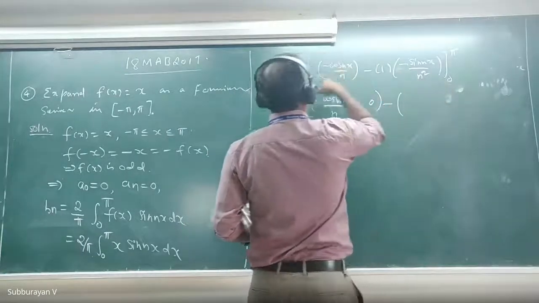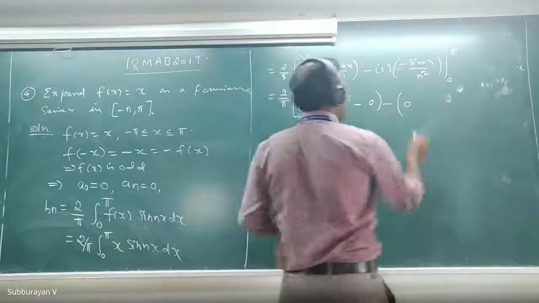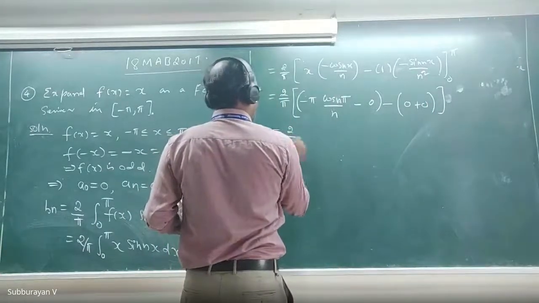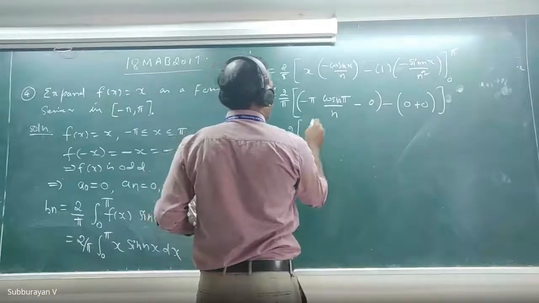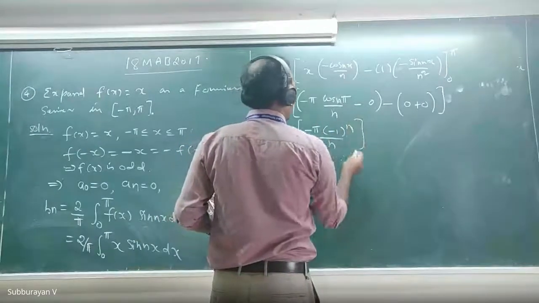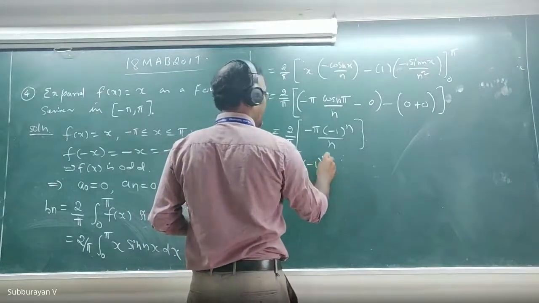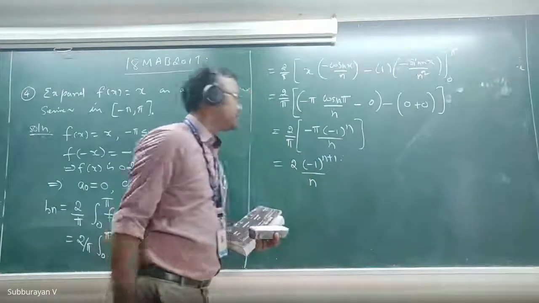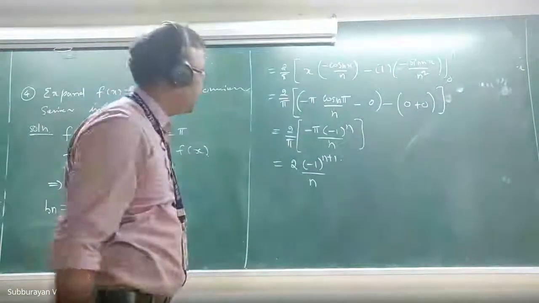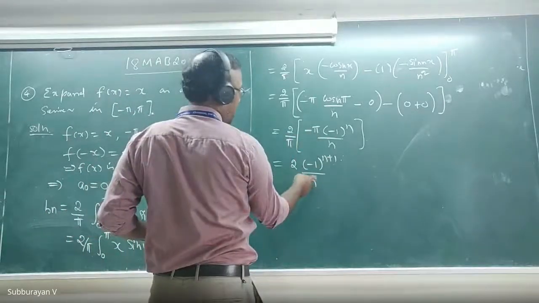Minus, when I substitute the lower limit, 0 into something, the first term is 0, and sin 0 is 0, again 0. So this is equal to 2 by pi into minus pi into (minus 1) whole power n divided by n. Or this is the same as bn equal to 2 into (minus 1) whole power n plus 1 divided by n. Pi gets cancelled, and we have 2 by n and (minus 1) whole power n plus 1.